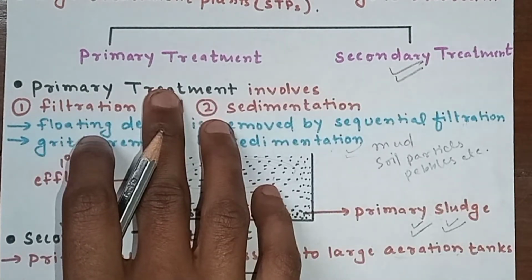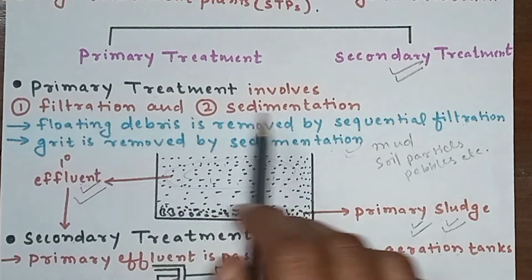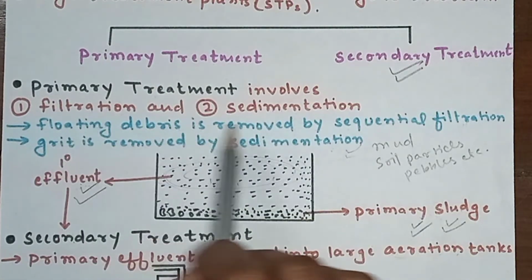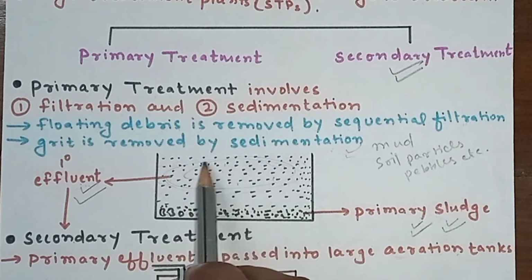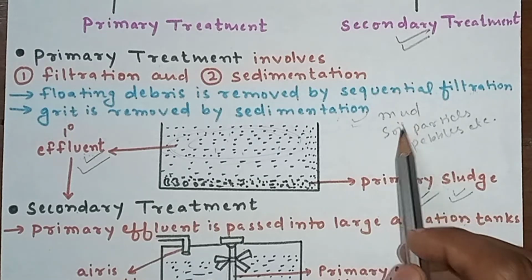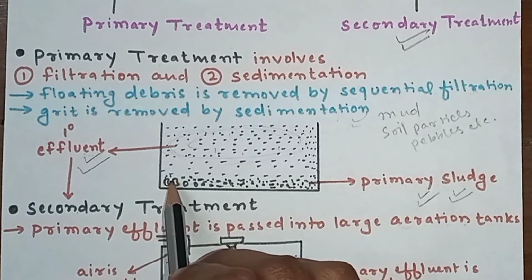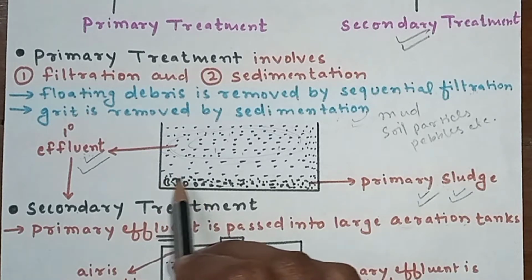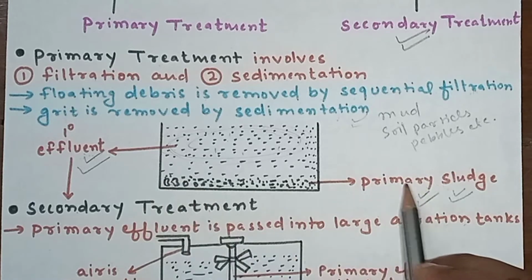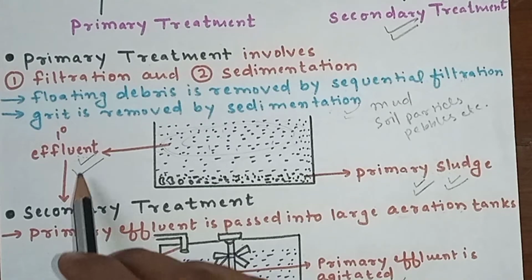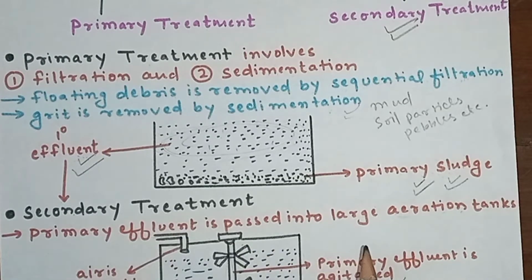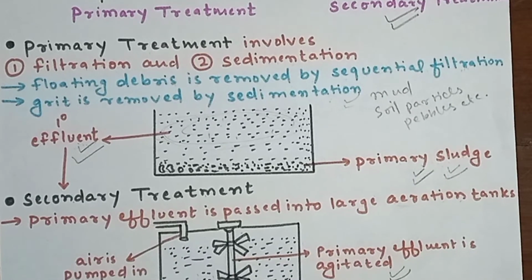Primary treatment involves only two major steps, that is filtration and sedimentation. Floating debris is removed by sequential filtration. The waste which is floating on the sewage is removed by filtration, while the grit that can settle down, like mud and soil, is removed by sedimentation. The particles which settle down are known as primary sludge, while what lies above is known as primary effluent. This primary effluent is now released for secondary treatment in the aeration tank.